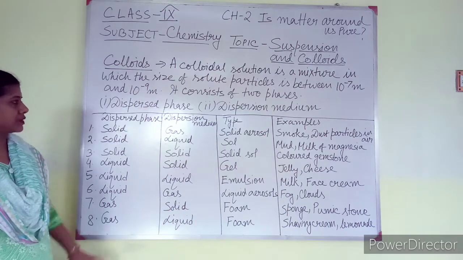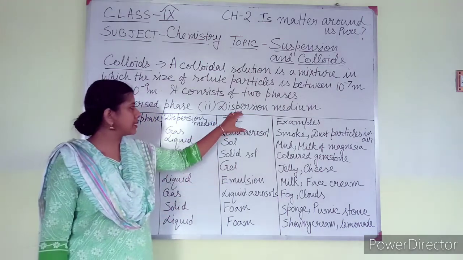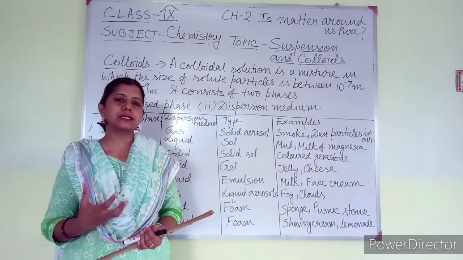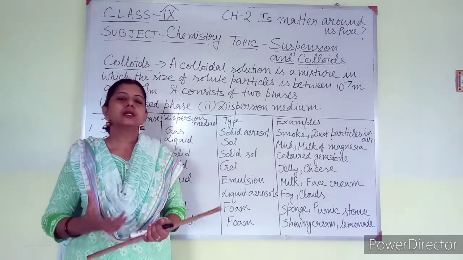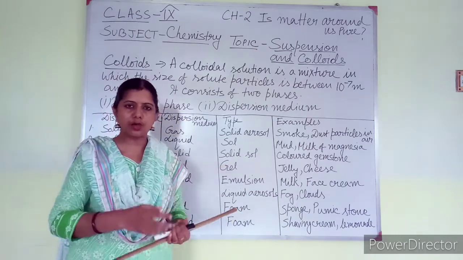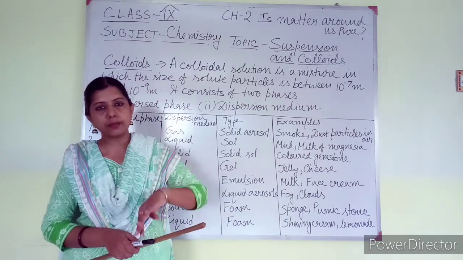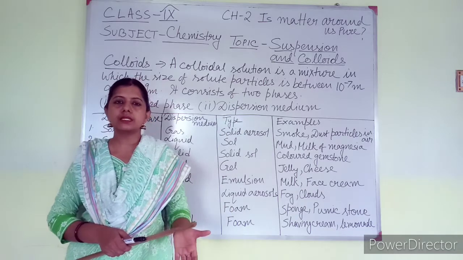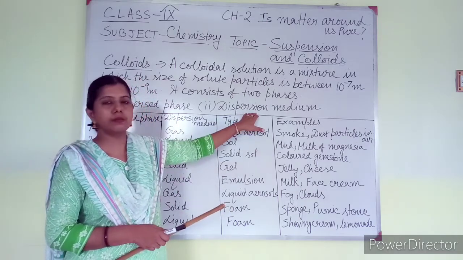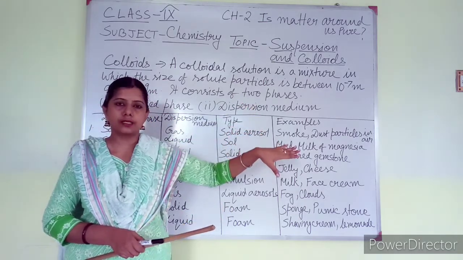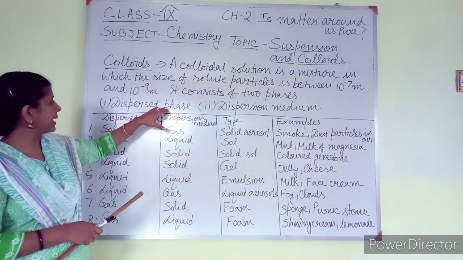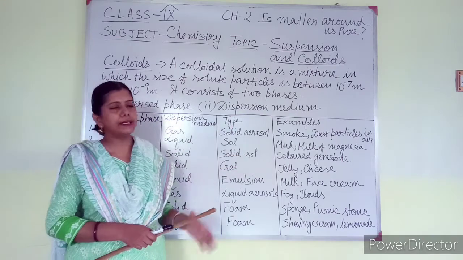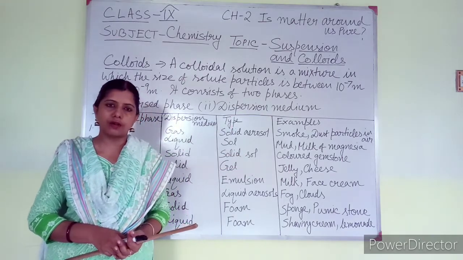Dispersion medium means the material which is present more in amount, the material in which the colloidal particles are present. I can compare dispersed phase with solute and dispersion medium with solvent.